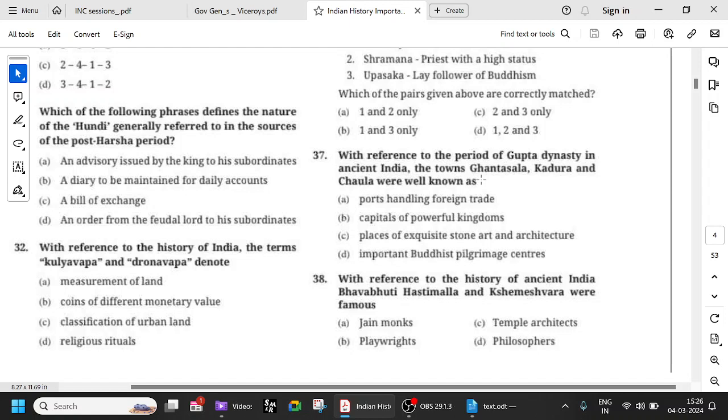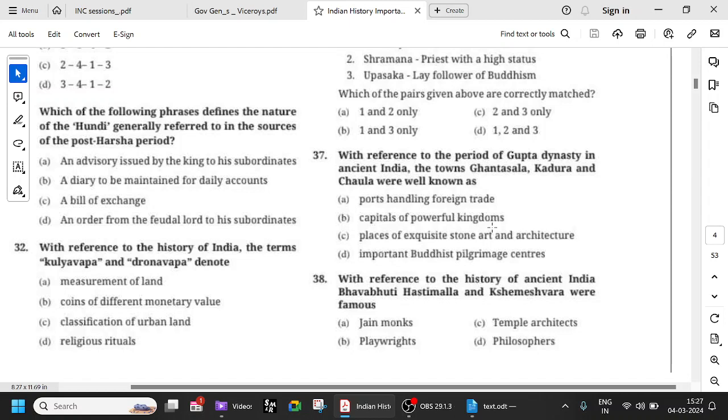So Ghantasala, Kadura, Chaula, Broach, Cambay, all these are mostly ports in the western part, majorly Gujarat, Rajasthan, the Sindh region, Gujarat region. So we can say they are ports handling foreign trade.